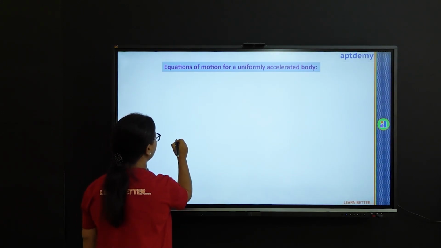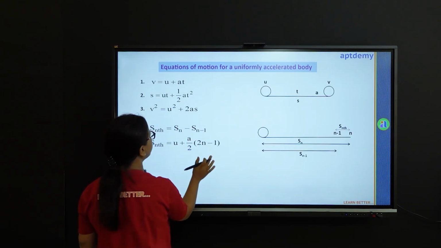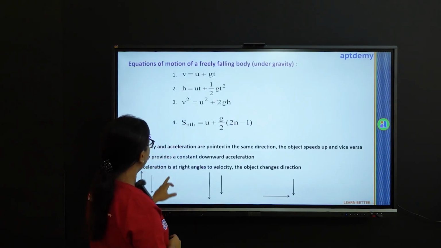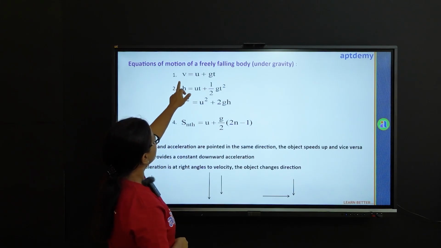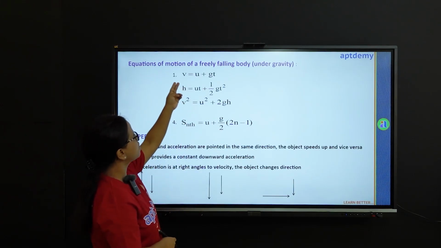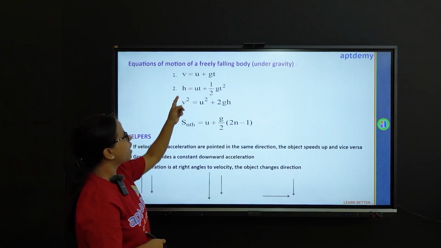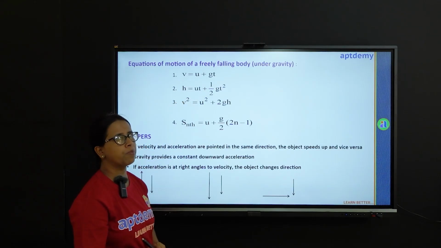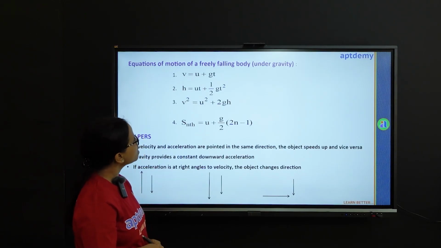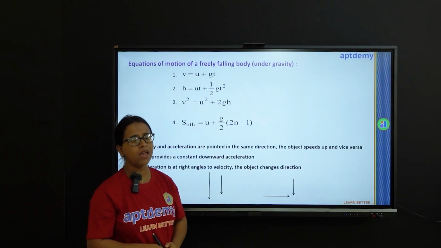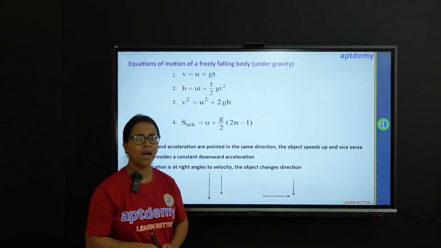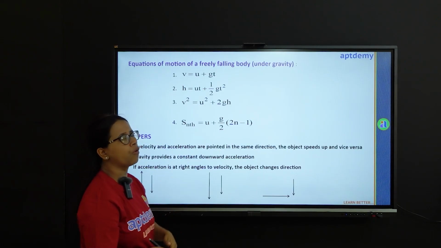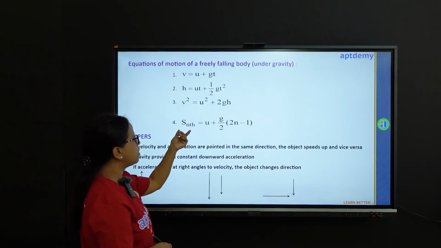So we have, for a freely falling body, the equations change in this manner. This is v equal u plus gt, h equal ut plus half gt square, and v square equal u square plus 2gh. Here s is substituted by h, which represents the height attained by the particle. Now this particular formula is to be noted. This is an important formula.